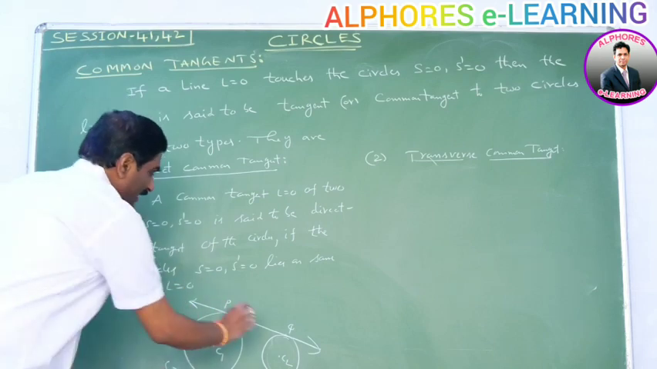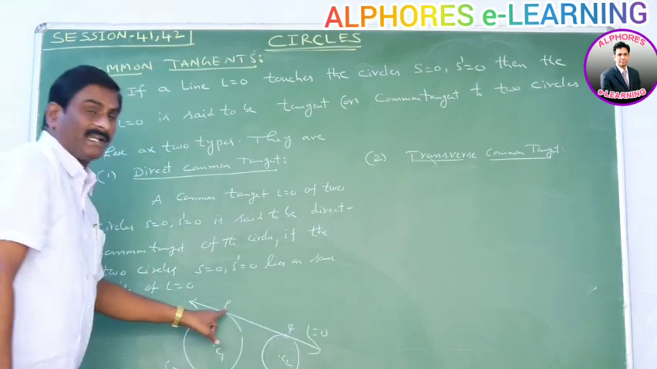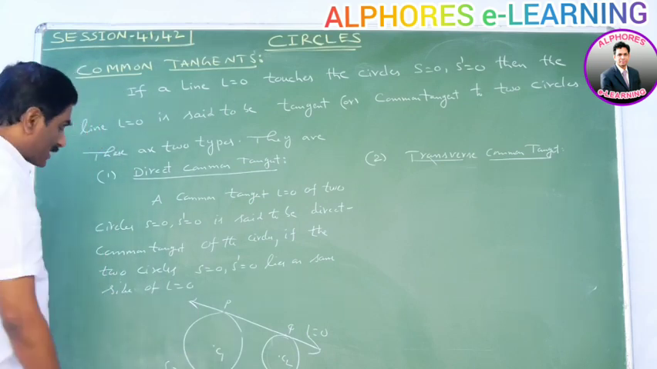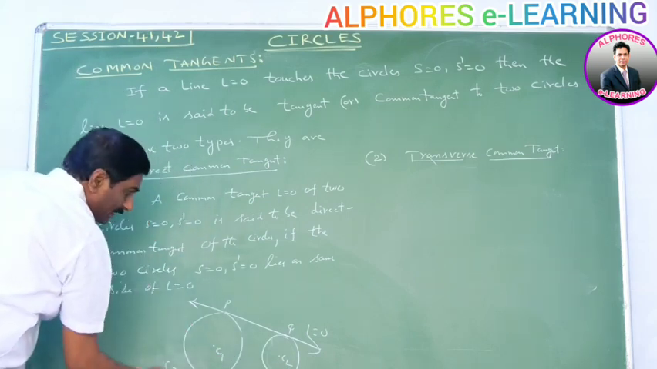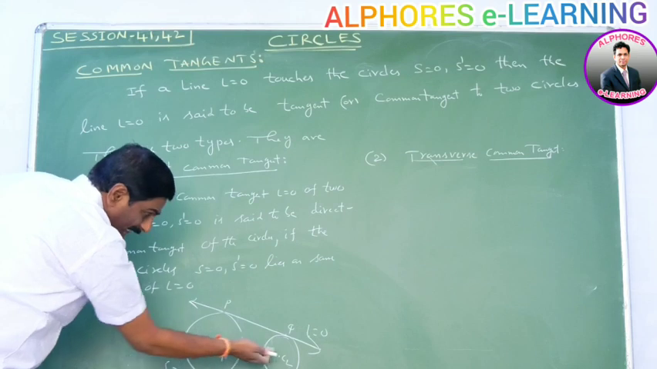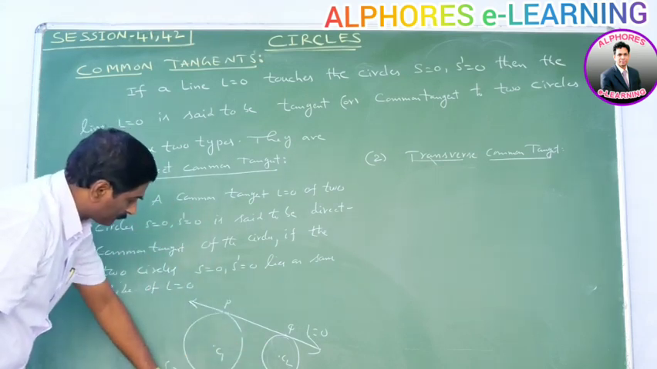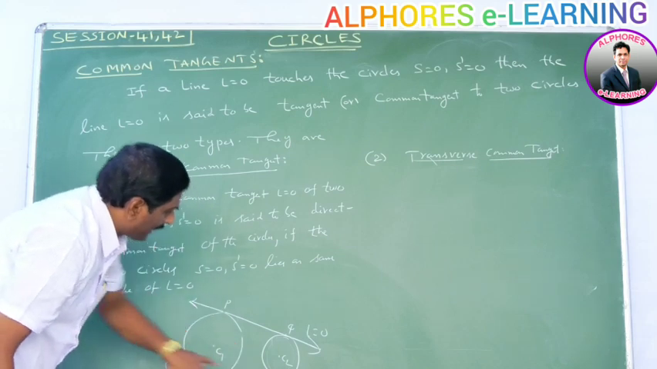Here, this is the line L = 0. It is the common tangent. These two circles lie on the same side. Suppose another line, this is in this way. It is also a tangent. These two circles lie on the same side. This is also a direct common tangent. Direct common tangent.